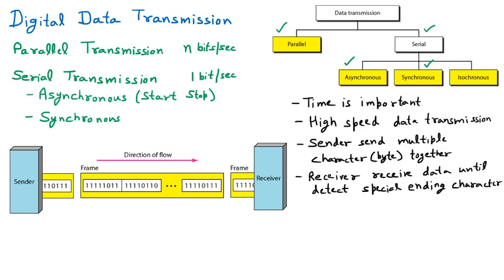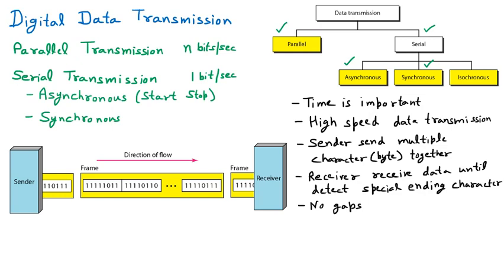This way the continuous transmission or the synchronous transmission works, where we are not having gaps in between. So we can say here we have no gaps.